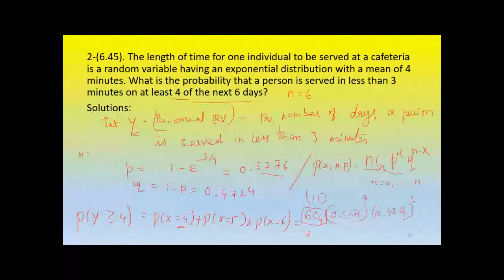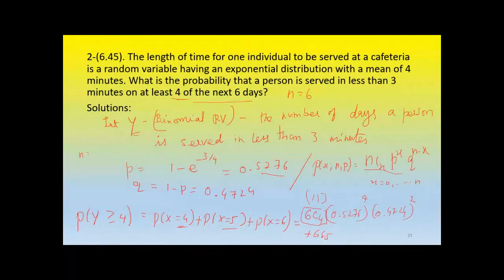Second term, put x is equal to 5 in this formula. N is 6, 6C5, which is 6C1, which is 6, right? This value is 6. 0.5276 to the power of 5, 0.4724 to the power of 1.